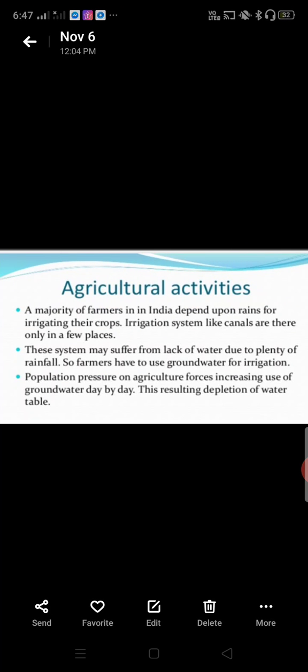Agriculture activities. A majority of farmers in India depend upon rains for irrigating their crops. Irrigation systems like canals are there only in a few places. These systems may suffer from lack of water due to scanty rainfall, so farmers have to use groundwater for irrigation. Population pressure on agriculture forces increasing use of groundwater day by day. This results in depletion of the water table. Agriculture activities are also a reason behind depletion of the water table.